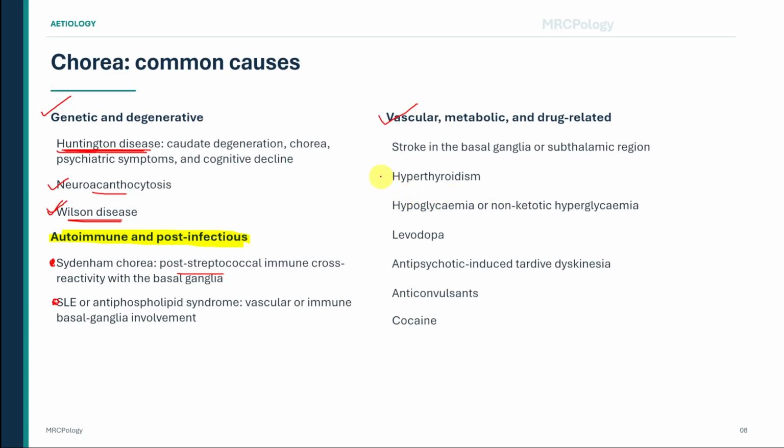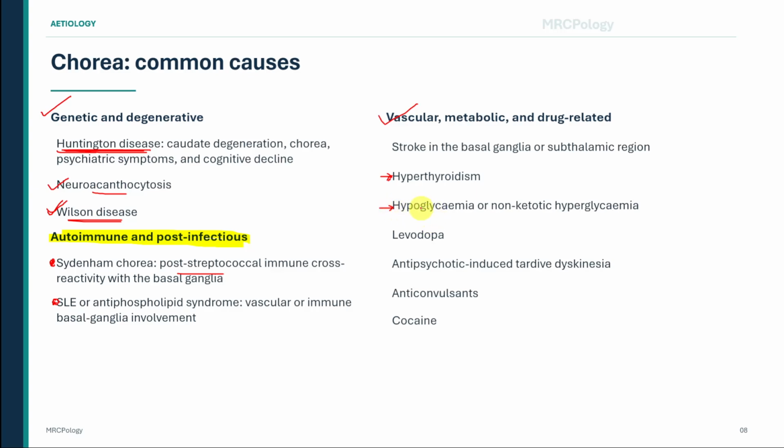Hyperthyroidism may enhance motor excitability and produce tremulousness, restlessness, and occasionally chorea. Look for weight loss, heat intolerance, sweating, palpitations, goiter, and eye signs. Abnormal blood glucose is another important metabolic association.